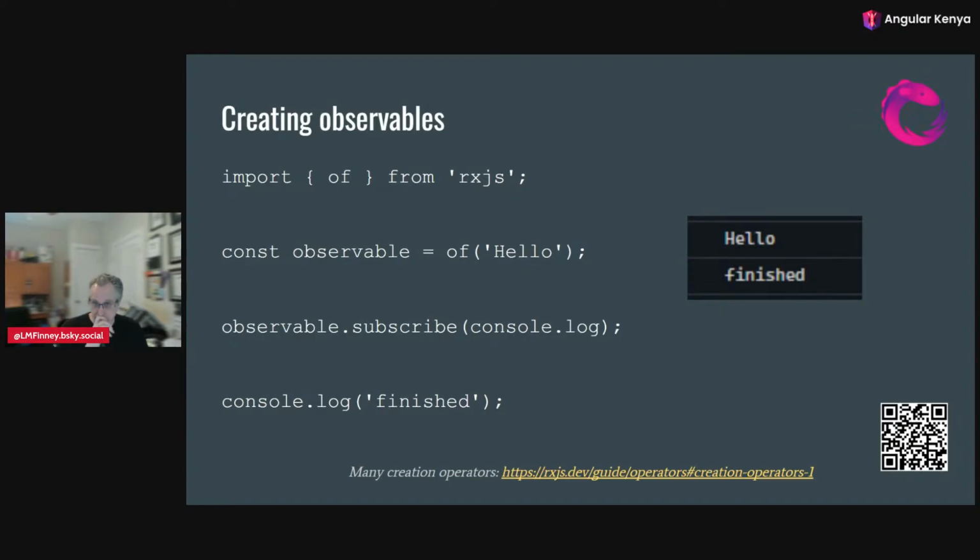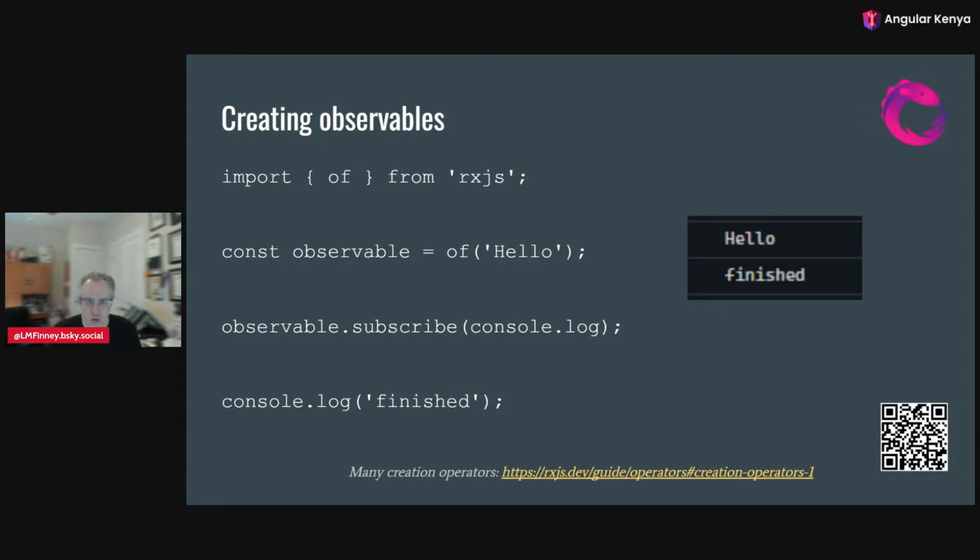So how do we create an observable? Well, there are a lot of ways to create them. And I link at the bottom and with the QR code, there's a list of a whole bunch of creation operators. But the simplest one I know of is called of. So you can say of from RxJS and put anything you want in that. I'm going to create of hello. So now I have an observable that has the single value hello.